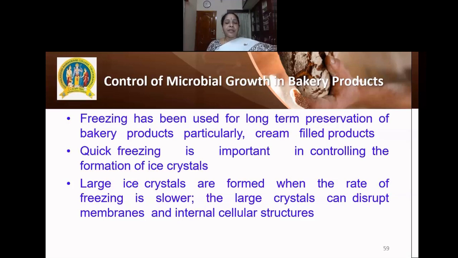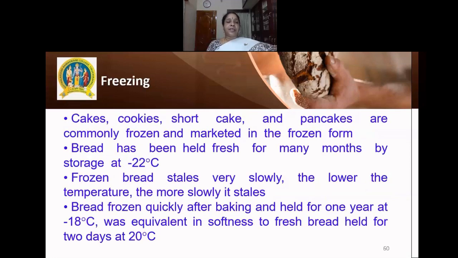And when the ice crystals are formed, the rate of freezing is lower, and the large ice crystals can interrupt or disrupt the membrane and internal cellular structure. Cakes, cookies, shortcakes, and pancakes are all commonly frozen and marketed in the frozen form. Bread has been held fresh for many months while it was stored at a temperature of minus 22 degrees centigrade.